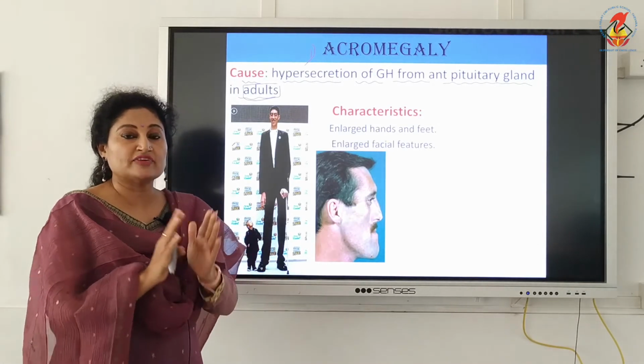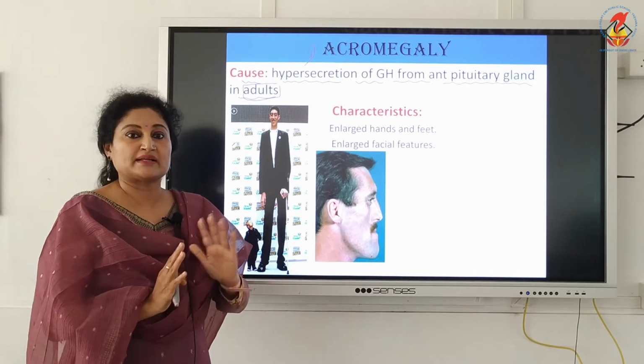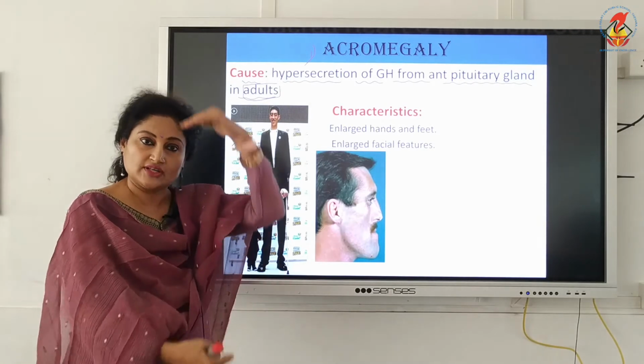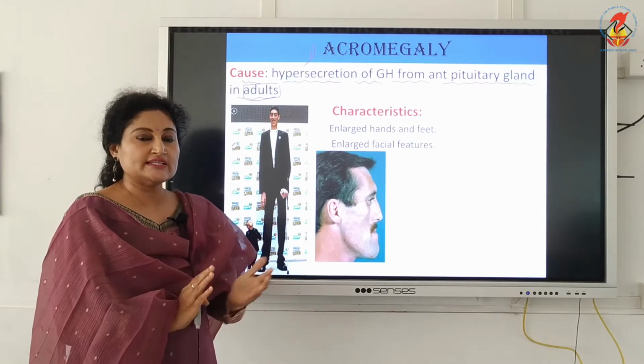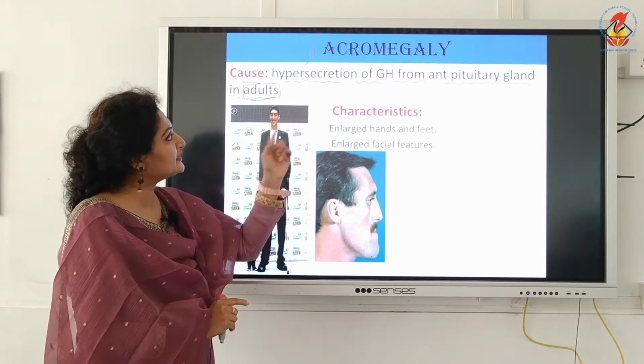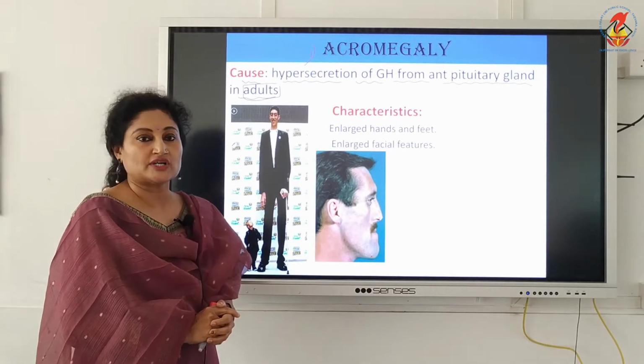Whereas in a giant, everything is proportionate but lengthy. Even this region is lengthy along with the extensions, that is the limbs. So, you can easily distinguish between an acromegalic person and a giant.